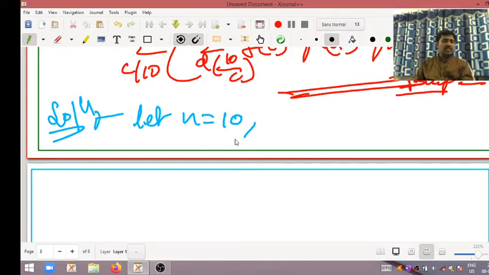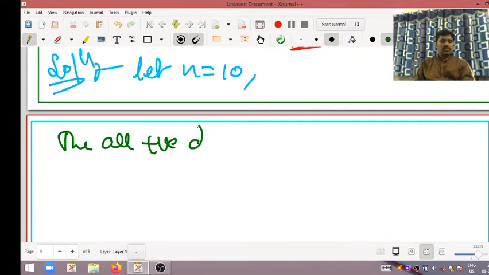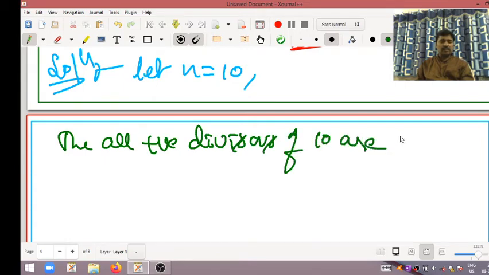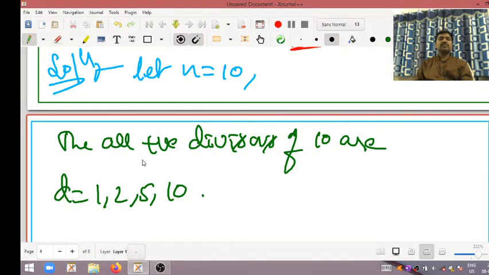That implies we must know all the positive divisors of 10, that is d is equal to 1, 2, 5 and 10. These are the divisors of the given integer n is equal to 10.